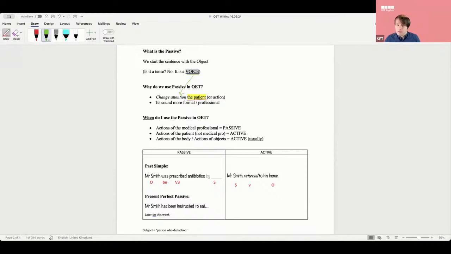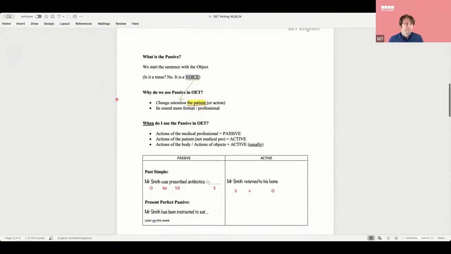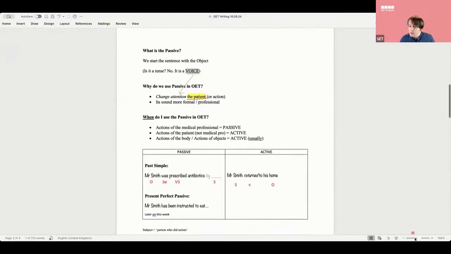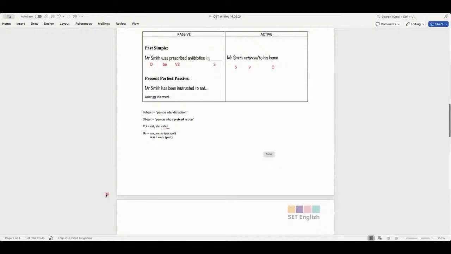Okay, any other quick questions? Today we're just doing an introduction to passive, okay? Any doubts or problems? Okay. What I thought we would do now is some practice together. Tomorrow it will be more complicated. Wednesday we can maybe do present perfect. It's going to be more and more complications, but for today it should be really easy. Okay, can I show you guys some sentences? Yes, thank you.